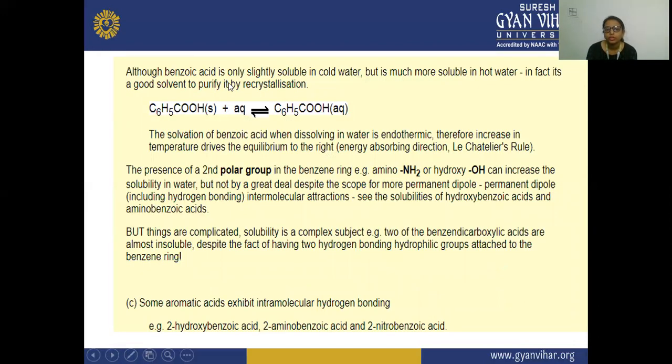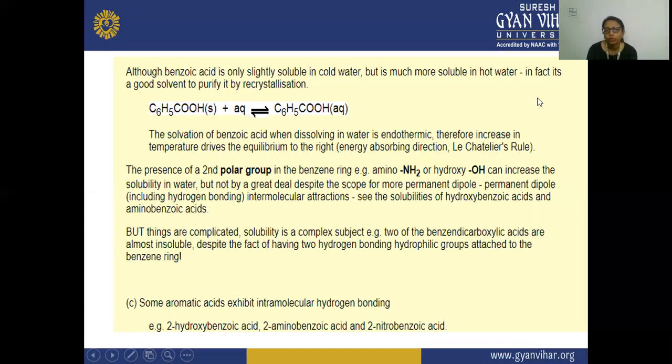Next, although benzoic acid is only slightly soluble in cold water, it is much more soluble in hot water. In fact, it is a good solvent to purify it by recrystallization. That is why when we purify it, it forms by recrystallization.